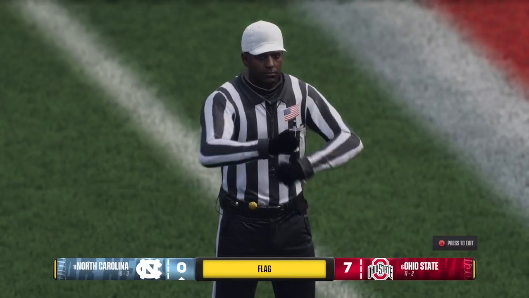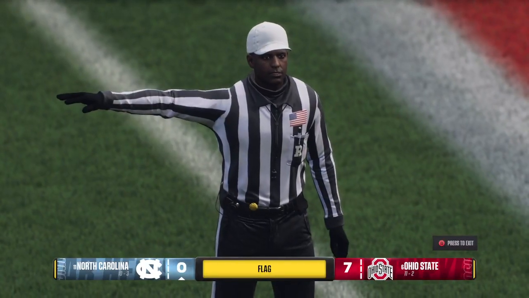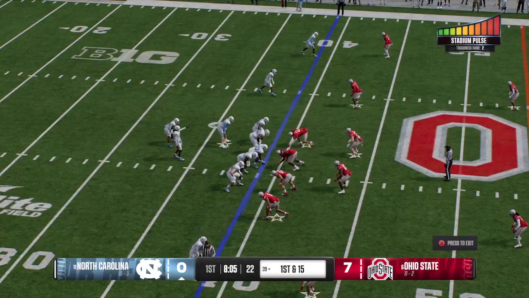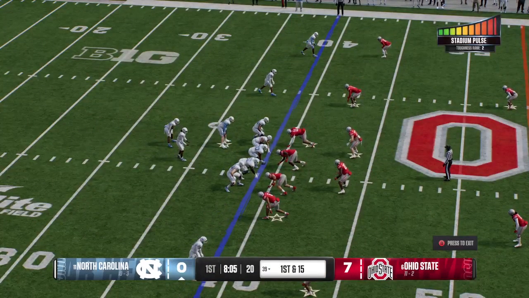And with all this hype, the last thing you want to do is have to punt the ball. Come up with a conversion. Keep your rhythm, keep your momentum, stick to your playbook. Good job here. Now let's see if they can keep that rhythm going.